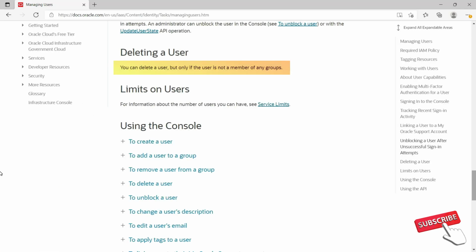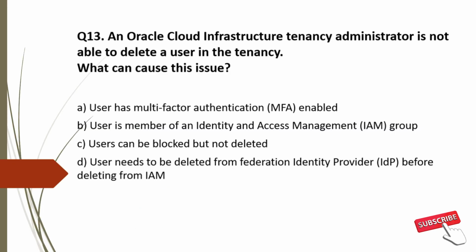There is one important prerequisite to delete a user from OCI. You can delete a user, but only if the user is not a member of any group. So to delete a user, the user must not be in any group. Back to the options. Option A, user has multi-factor authentication enabled. No, MFA has no relation with deleting a user. MFA is used for an extra layer of security for a user account. So this is incorrect. Option B, user is a member of an identity and access management group. This is correct. As per OCI principle, you can't delete a user if the user is part of any IAM group. So option B is correct.